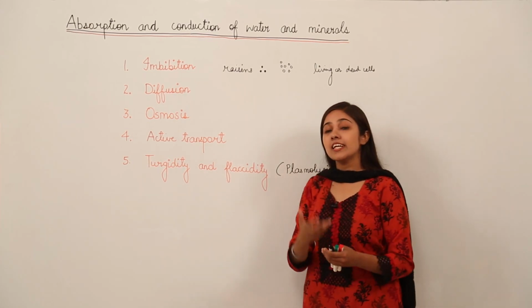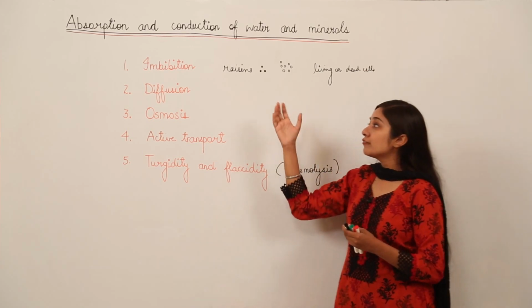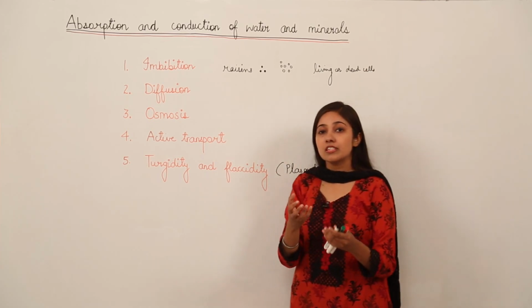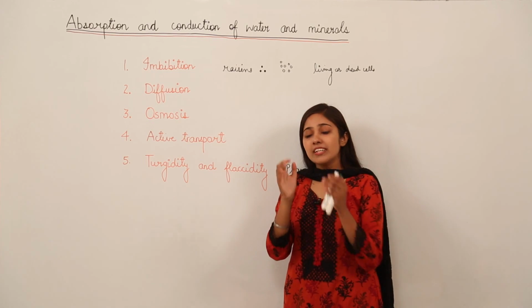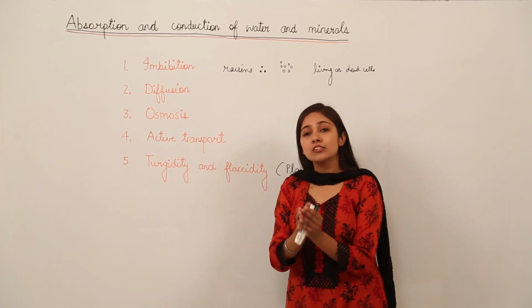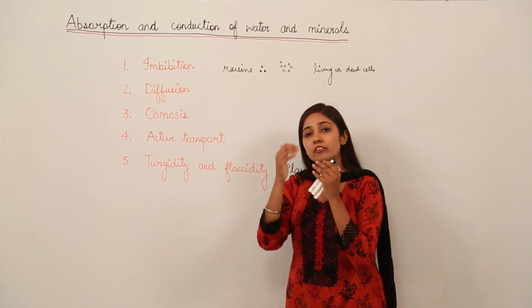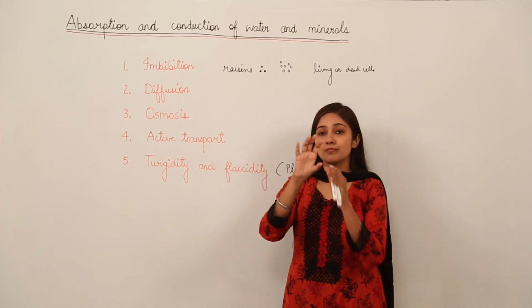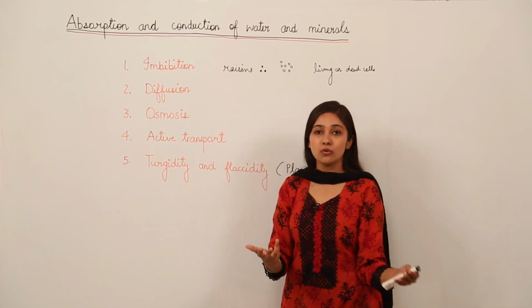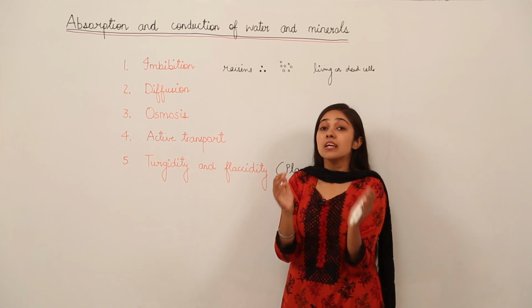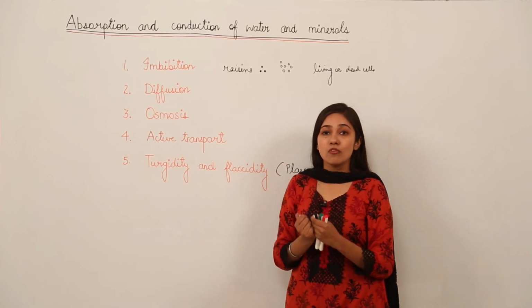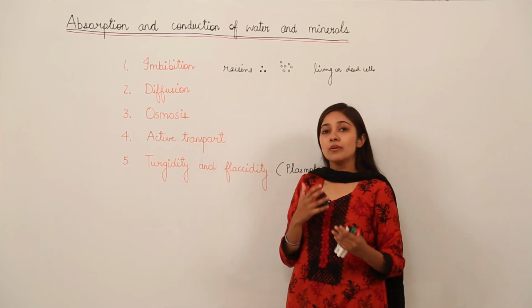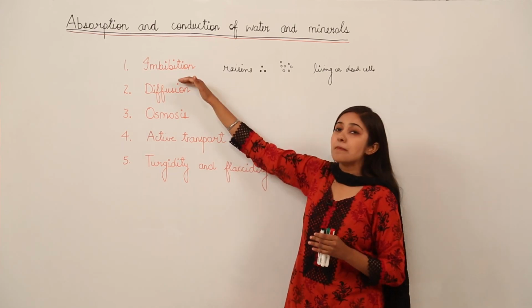In day-to-day life you can see that wood, when it comes in contact with water, is going to absorb water, and that region of the wooden piece or your wooden door becomes swollen after some time. So this process of absorbing water in this manner is imbibition.